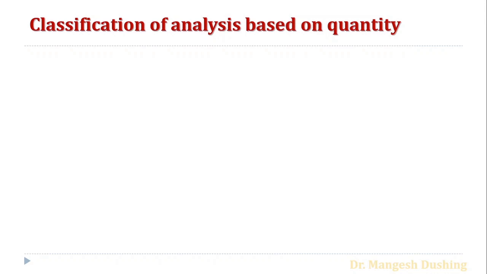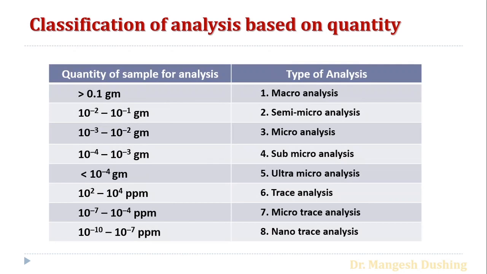Classification of the analysis based on the quantity. So how much quantity of the substance we are using for the analysis, depending upon that, the analysis is classified into the following types. For example, if we are using a sample of more than 0.1 gram, then that is called macro analysis. If the sample is around 10^-2 to 10^-1 gram, then that is called semi-micro analysis.